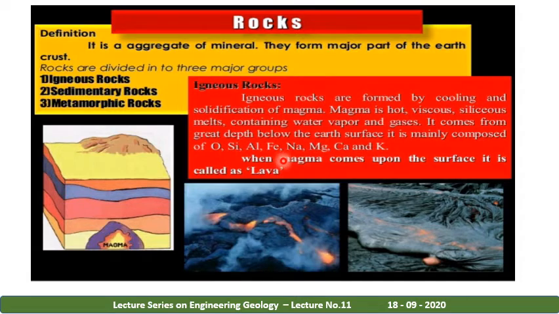Like that, each and every element has different usages for the construction field. So these ore forming minerals are helpful to understand the manufacturing of some construction materials.